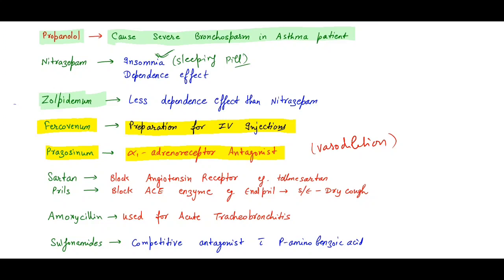Okay, the next is about the sartans. We know the RAS system, right? Renin, angiotensin, aldosterone system.